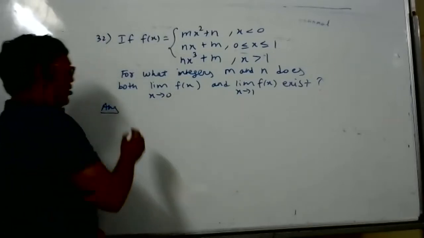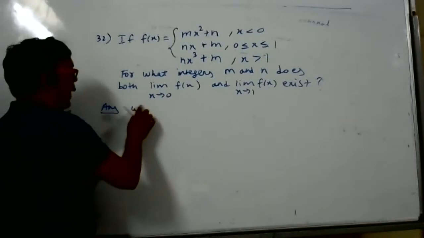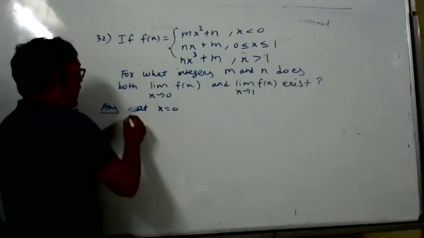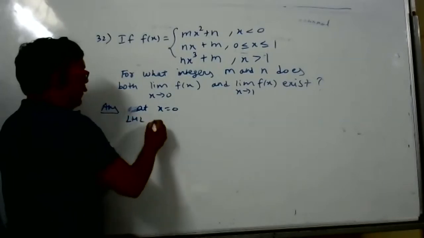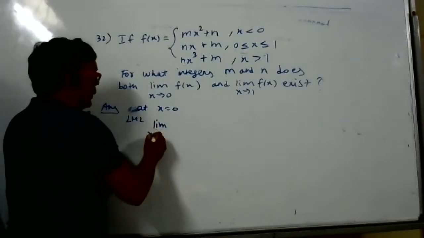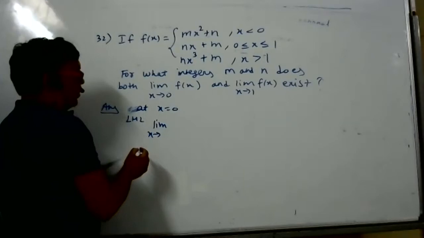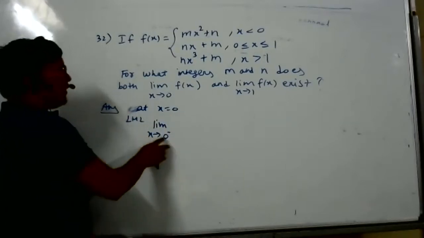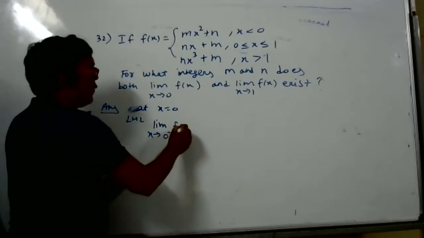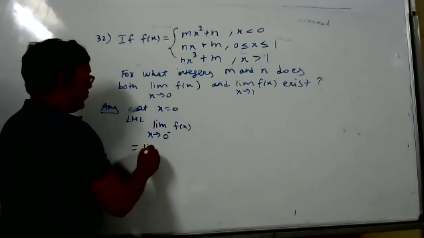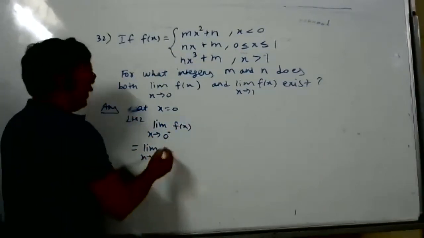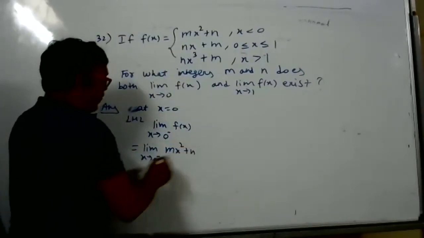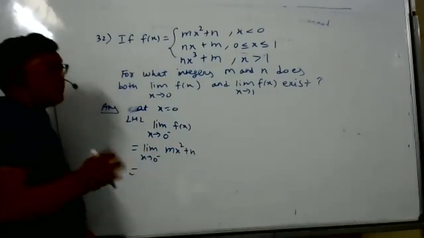Right hand. RHL. So when x is equal to 0, we will check at x is equal to 0. LHL I will find. LHL, limit x tends to 0 minus. When x is less than 0, what is f of x, student? mx square plus n. Very simple. mx square plus n.